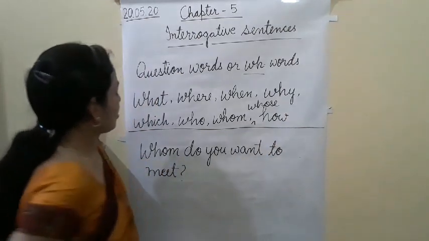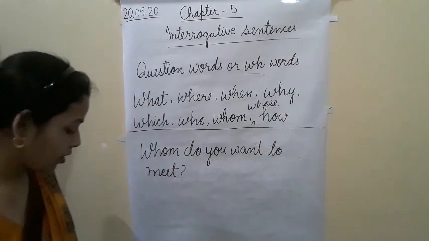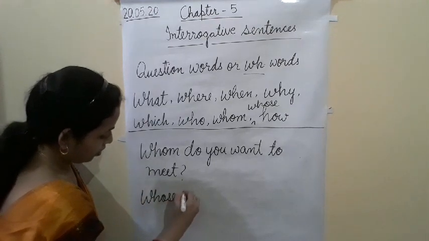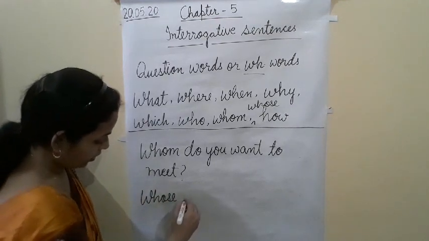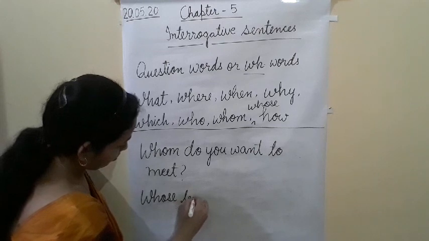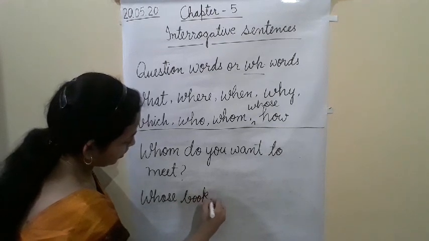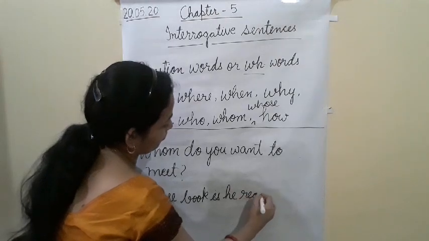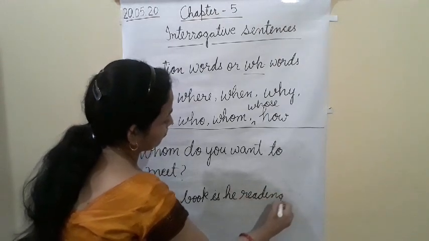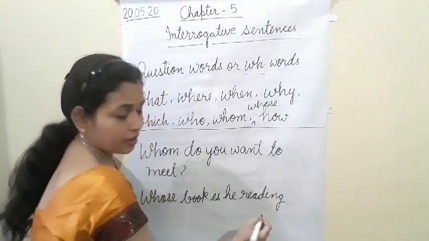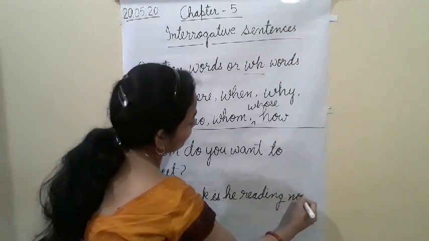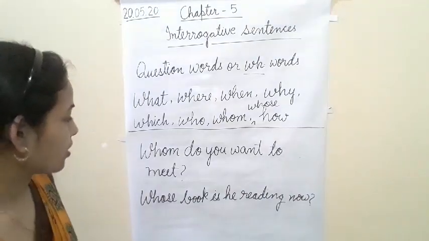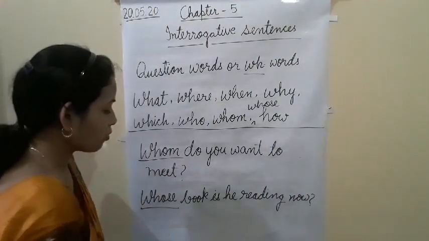Another example I am writing, whose. Whose book is he reading now? This is another example I have written of whose.